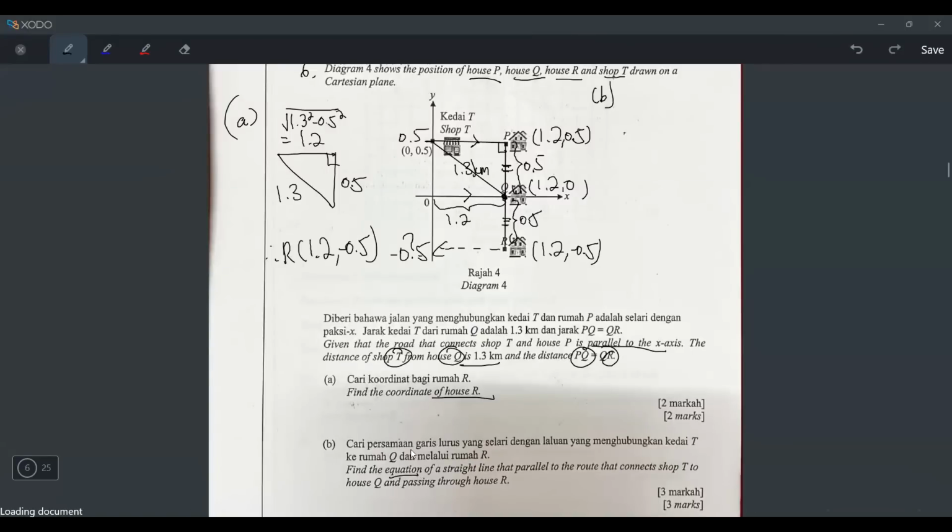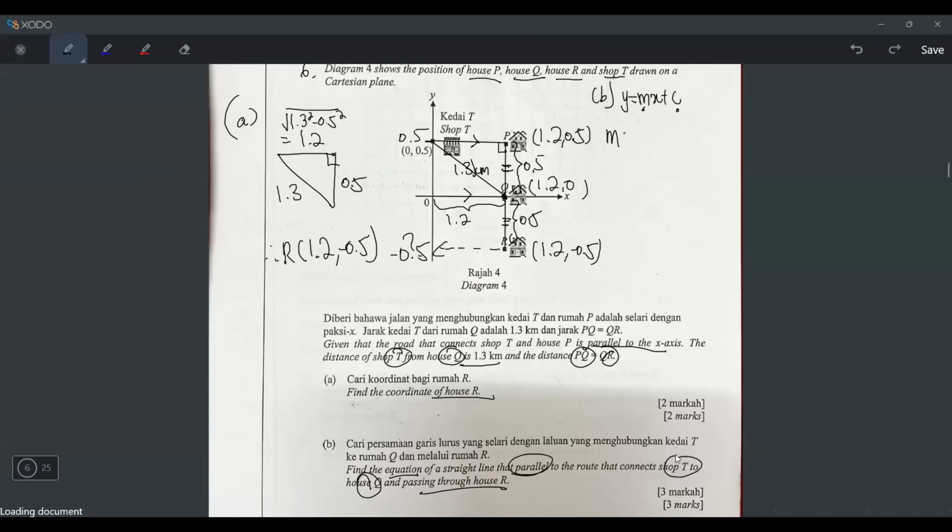Okay, find the equation. So the moment you see find the equation in Mathematics, we will use this formula, y equals mx plus c. But we also have to see which line. So find the equation of the straight line that is parallel to TQ and passing through R. But we all know when we find the equation, we need to have the m and the c, the gradient and the y-intercept. But how to find the gradient?